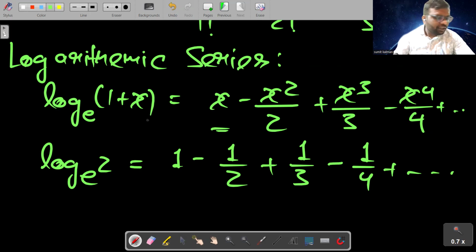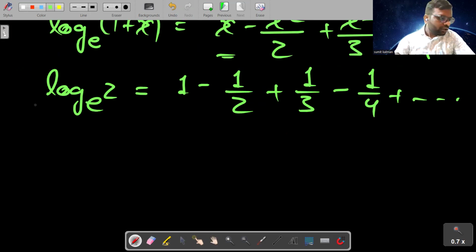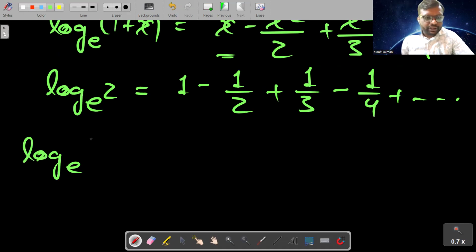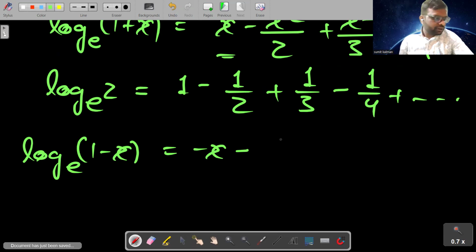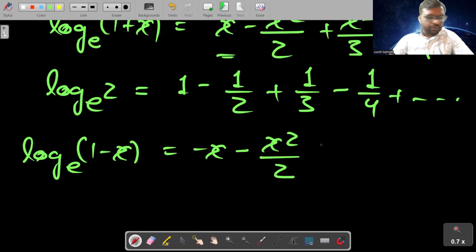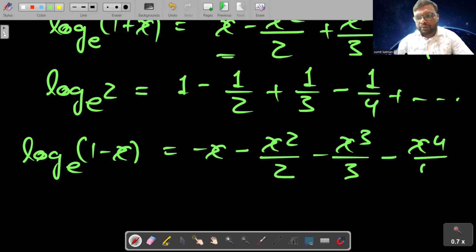Now next we will see the expansion of log base e (1 − x). Here it will become −x − x²/2 − x³/3 − x⁴/4 and so on.